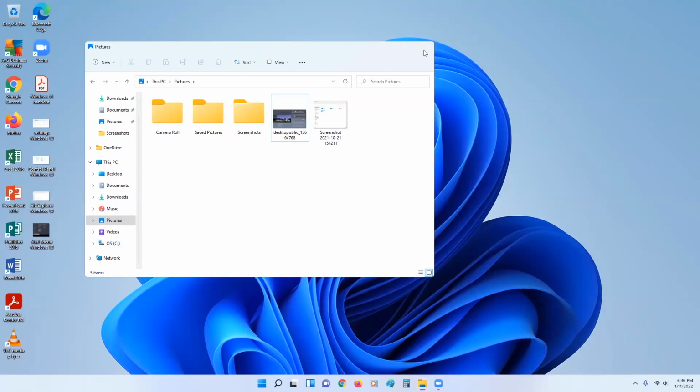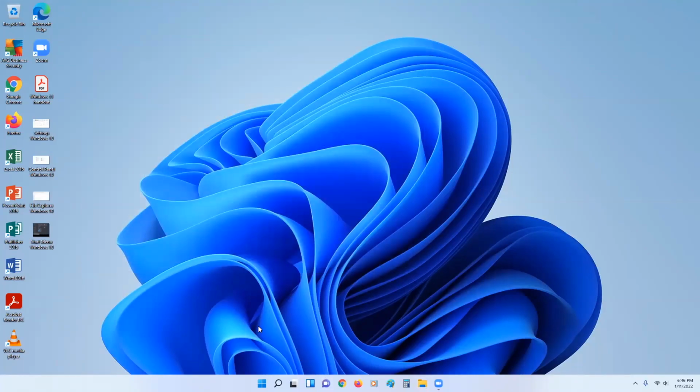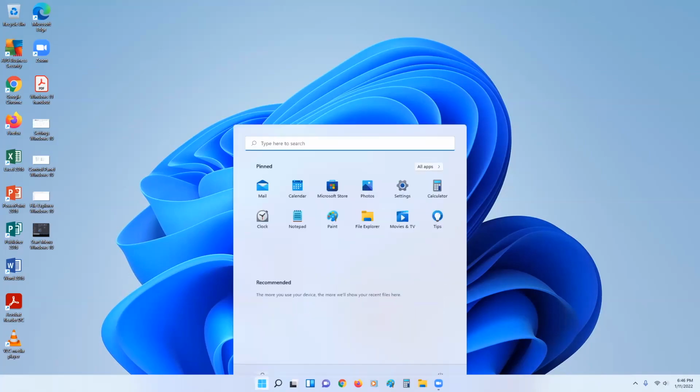All right, what else is sort of similar between these two? So the start menu still houses the search bar, apps, and account, as well as power options. So that's right here.